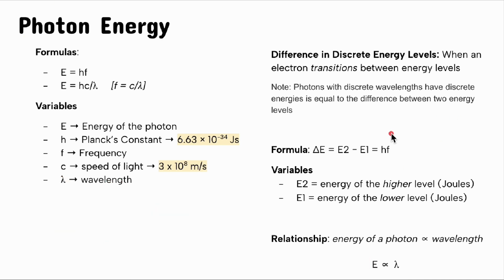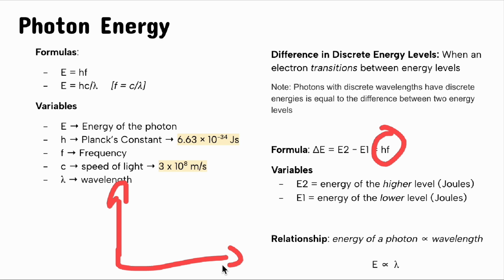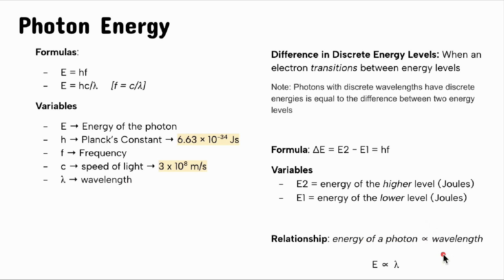You might have to figure out the relationship between, let's say, frequency on the y-axis and some other variable on the x-axis, and then somehow have to connect the dots between those two and end up deriving this relationship. E is proportional to wavelength, as in lambda. This is called lambda. It's a way of representing this.